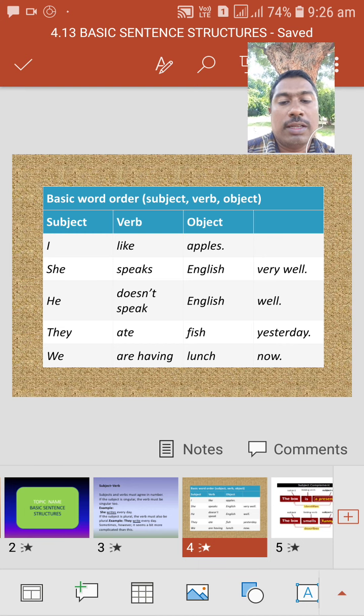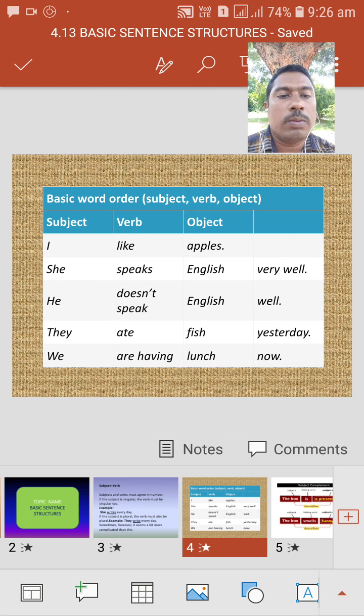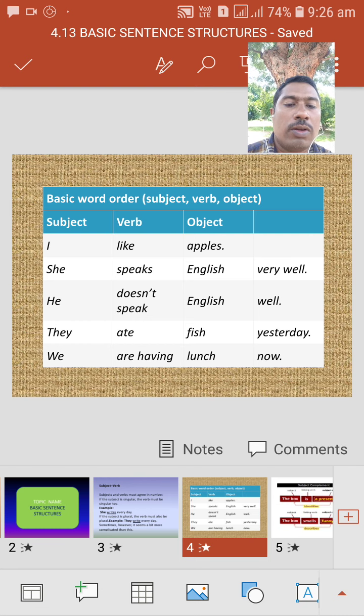Then the next one, she speaks English very well. She is the subject, and speaks is the verb. Then English is an object. Like this, S plus V plus O means subject, verb, object.